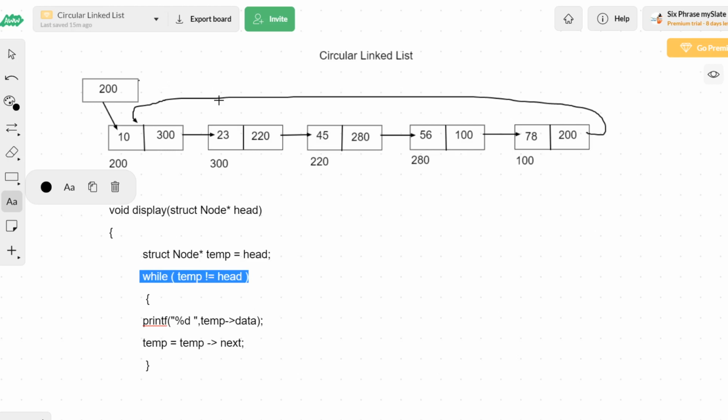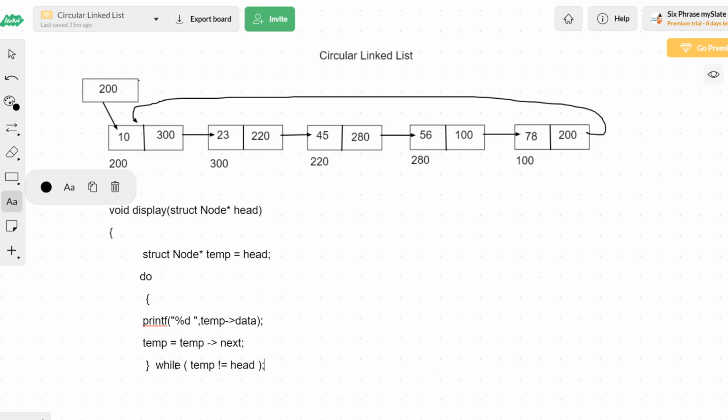After I move once, I can start checking whether temp is not equal to head or not. So let me write do, and then the while condition with a semicolon. The do block will be executed first, followed by the while condition.